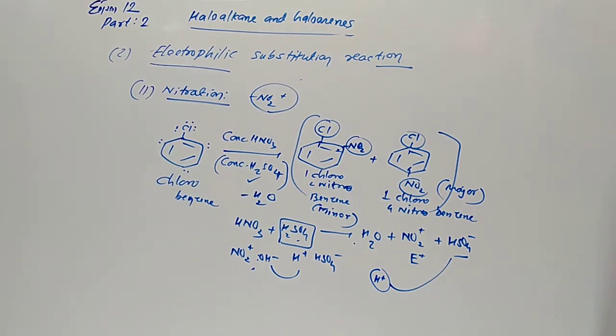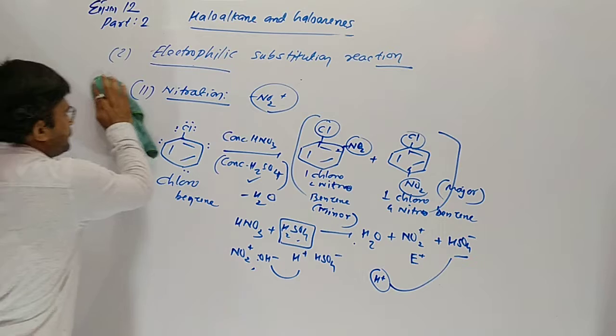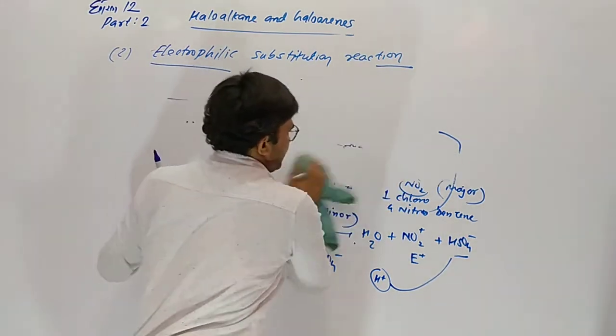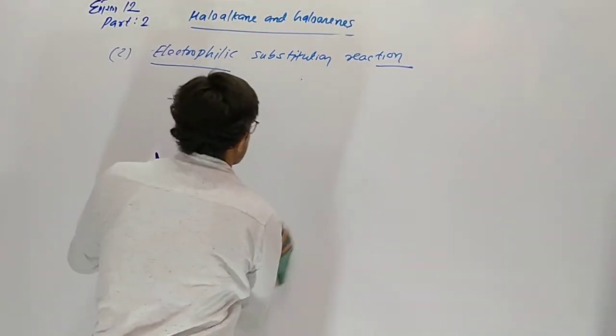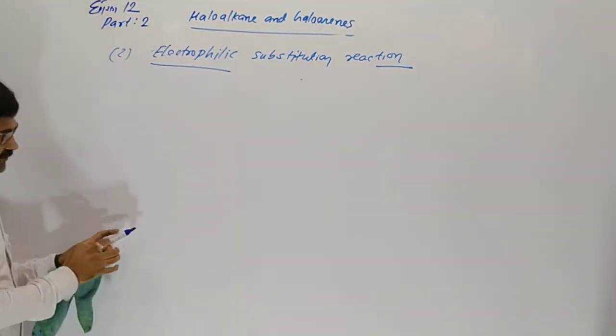Now sulfonation of chlorobenzene. Sulfonation means addition of SO3H group.